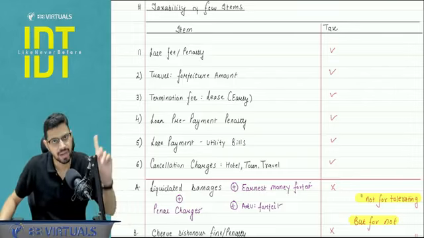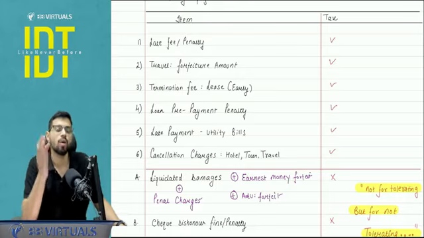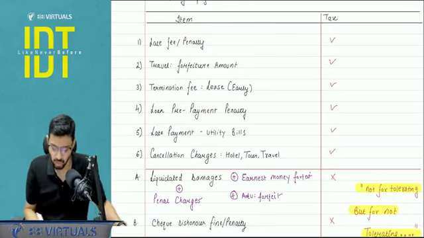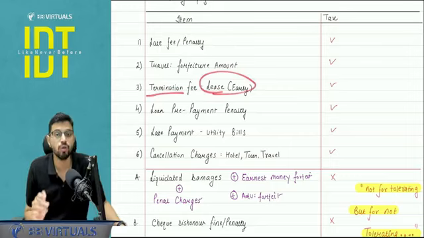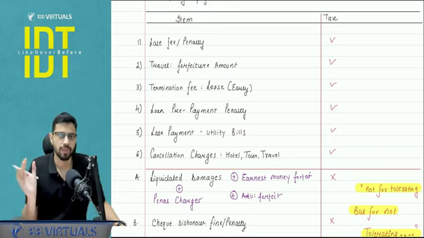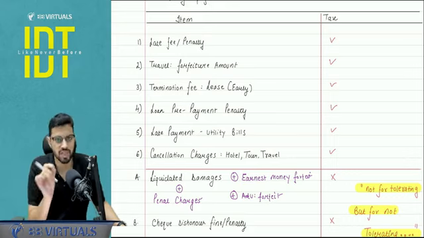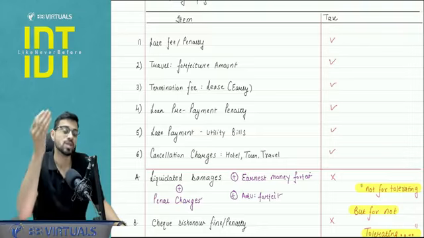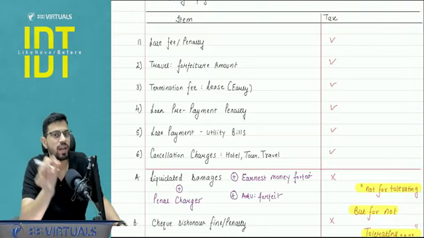Tour and travel related forfeiture amounts. It is a natural bundle, a composite bundle where the principal element is the travel and tour, not the earning of these forfeiture amounts. Termination fee in case you leave the lease early. Let's say with respect to a machine, there is a 1 year lease, and in 6 months I want to vacate. So there is a termination fee which is levied as per the agreement itself. It is a part of consideration because the person is tolerating you leaving the lease early.